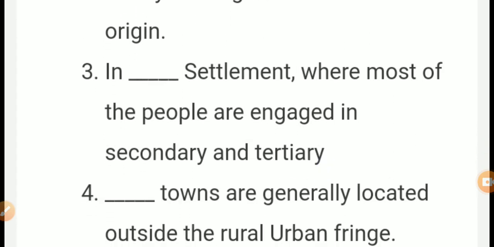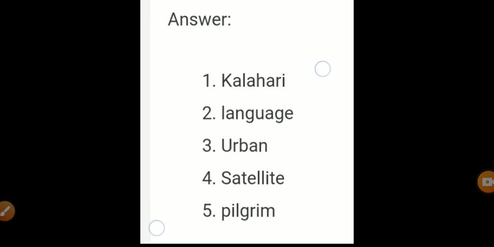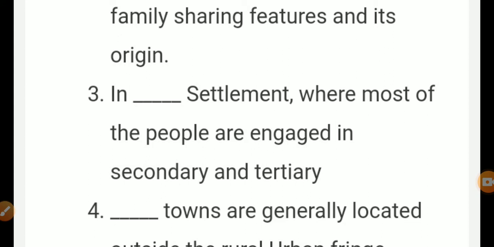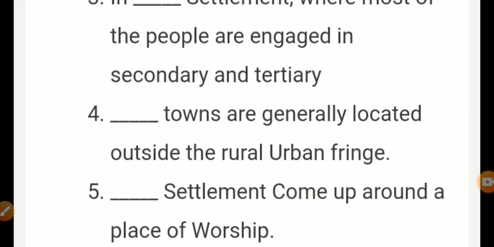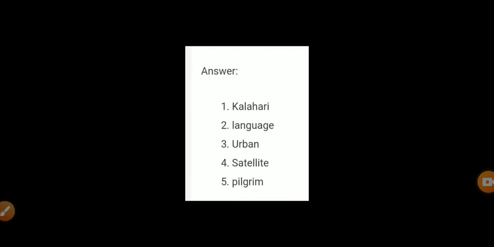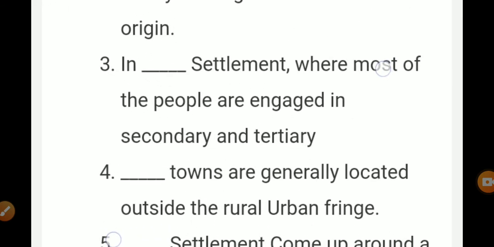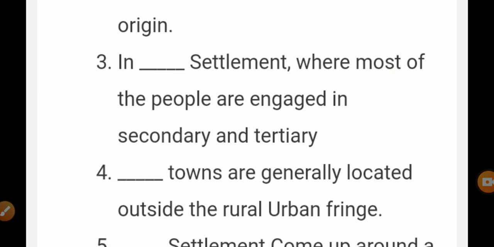Next, third question, in Dash settlement where most of the people are engaged in secondary and tertiary. So third one answer is urban. In urban settlement most of the people are engaged in secondary and tertiary. Question number 4. Dash towns are generally located outside the rural urban fringe. The answer is satellite. Satellite towns are generally located outside the rural urban fringe.